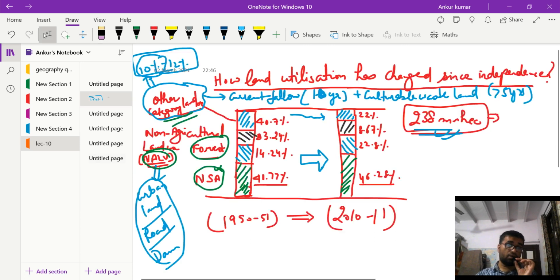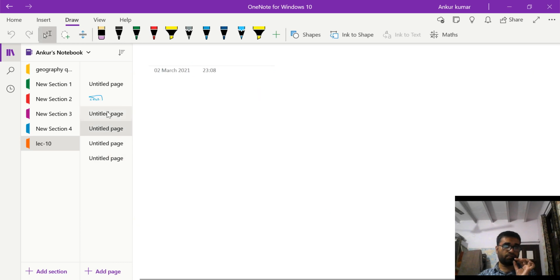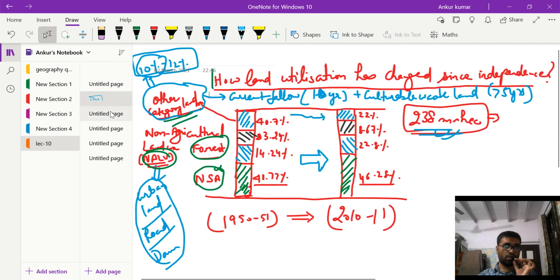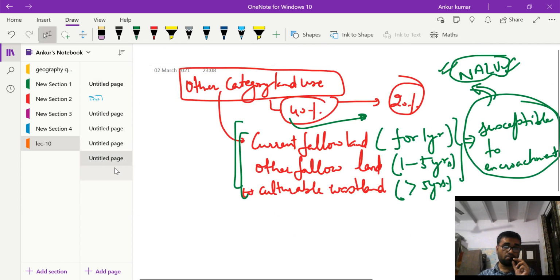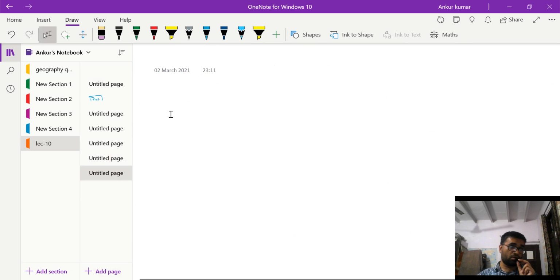So this is the first topic that we discussed, that is how the land use has changed since independence in India. And it is again a very important topic, this land use change, how it has changed. Now moving on to the next topic of this class, this land use change is mostly unregulated, right? This change has not been strictly regulated, right?